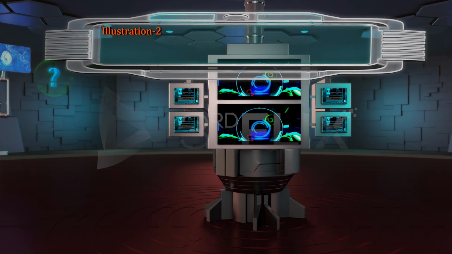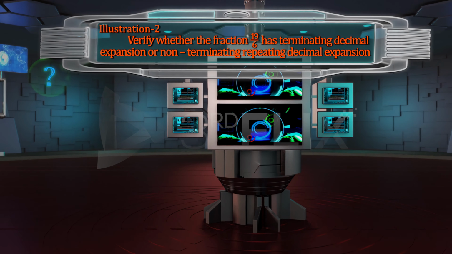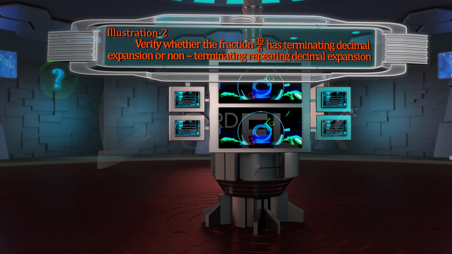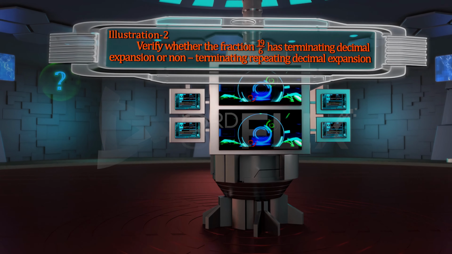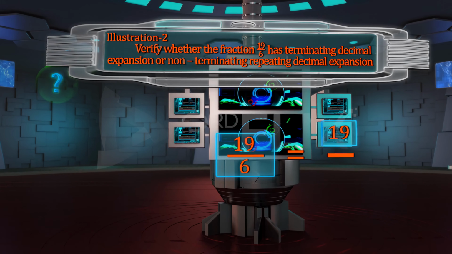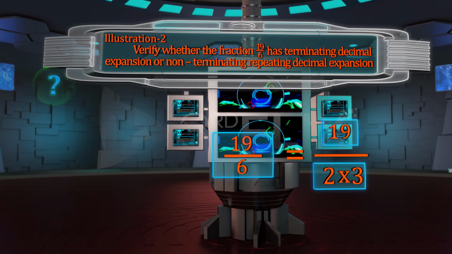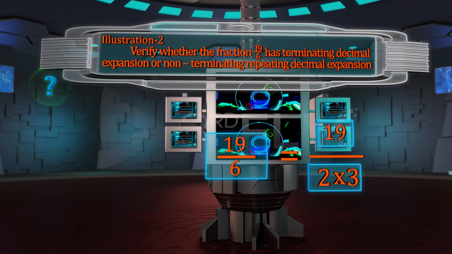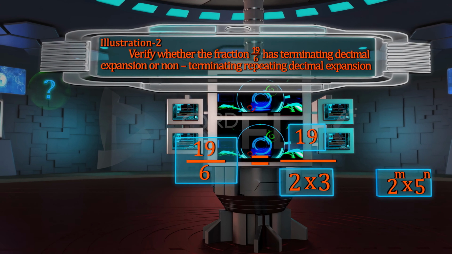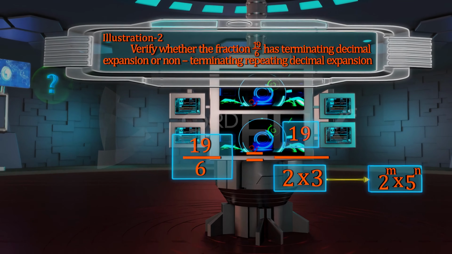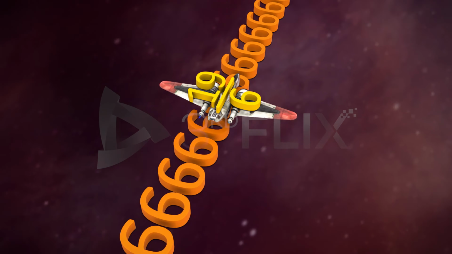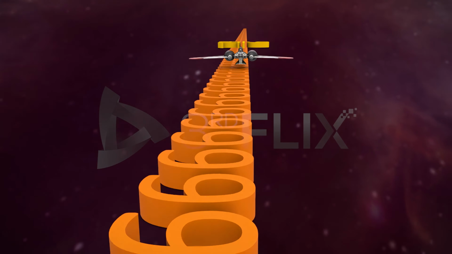Illustration 2. Verify whether the fraction 19 by 6 has terminating decimal expansion or non-terminating repeating decimal expansion. Write the given rational number as 19 by 6, which is equal to 19 by 2 into 3. We observe that the denominator of the given rational number is not of the form 2 power m into 5 power n, where m and n are non-negative integers. Therefore, the given rational number has non-terminating repeating decimal expansion.